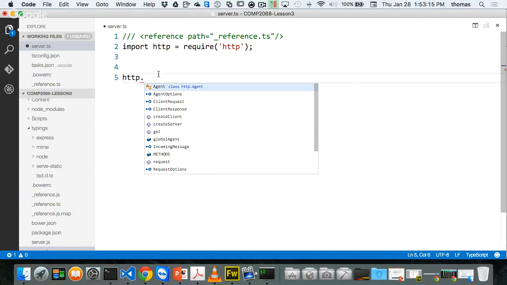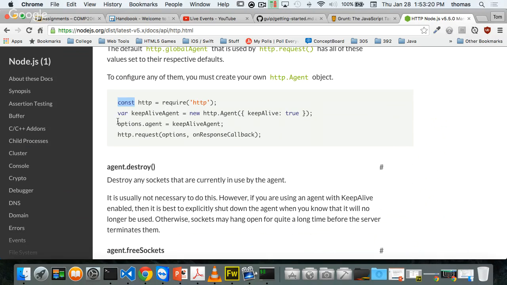Which is insane. Okay, so let's remember how we do that. So if I go back here, notice how there's some options here.